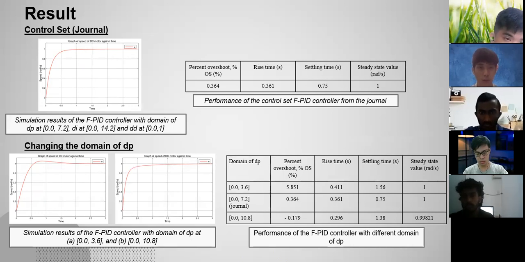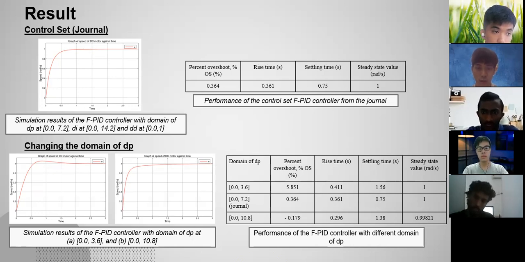Now for the domain of dp at 0 and 10.8, it has a negative percent overshoot of negative 0.179. This is because it could not achieve a steady state at 1 radian per second after 3 seconds, where the negative percent overshoot means that it will never go above 1 radian per second. And the rise time is very reduced due to the increased effect of the proportional gain. With the high dp, it will reach a steady state value of less than 1, so it will take a longer time to push it to 1 radian per second. Next.